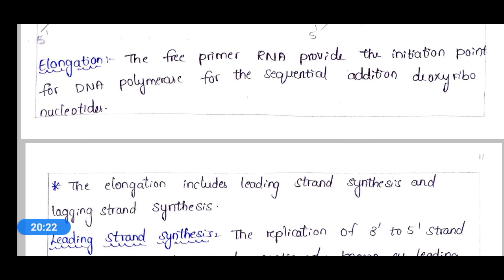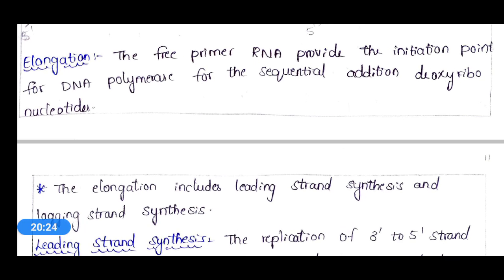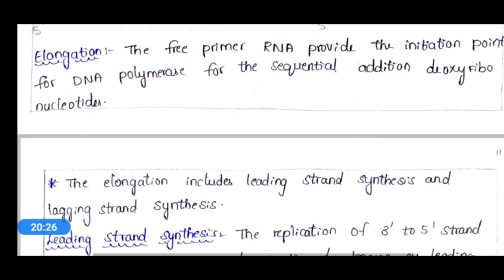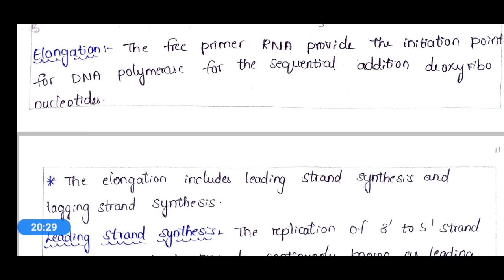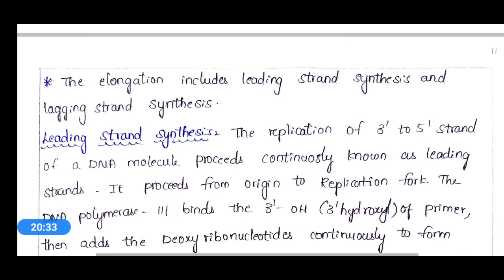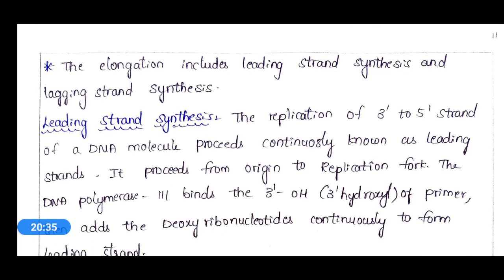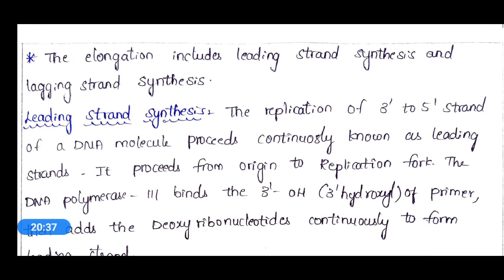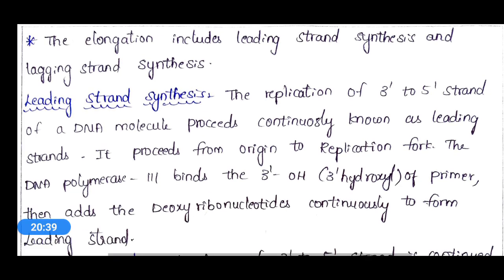That means for the addition of deoxyribonucleotides, this RNA primer will be helpful for the initiation. And elongation includes leading strand synthesis and lagging strand synthesis. Elongation can be carried out in two ways, leading strand and lagging strand.